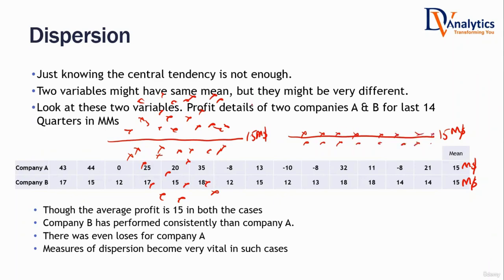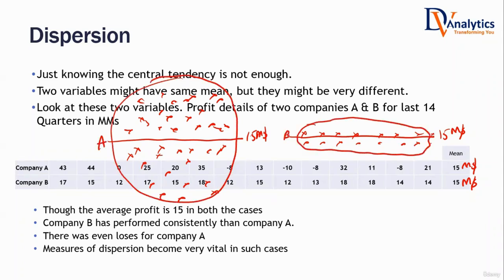So both of them have the same average, but company A has higher dispersion in the data. Company B has lesser spread or lesser dispersion in the data. Usually when you want to go for long-term, less risky companies, which would you go for? A company that has higher spread, higher dispersion in the data, or lower spread, lower dispersion in the data?